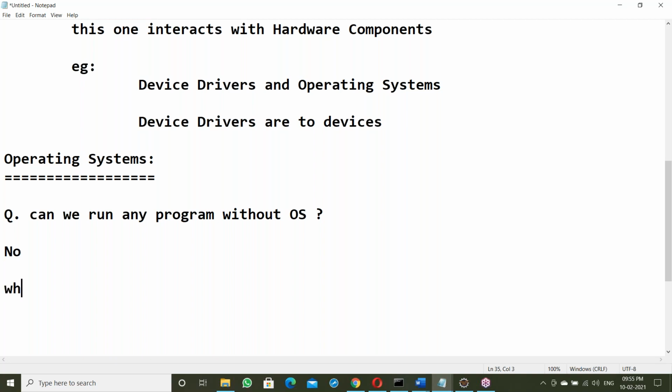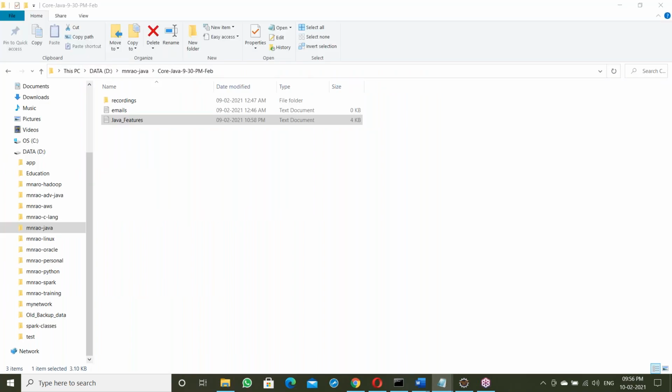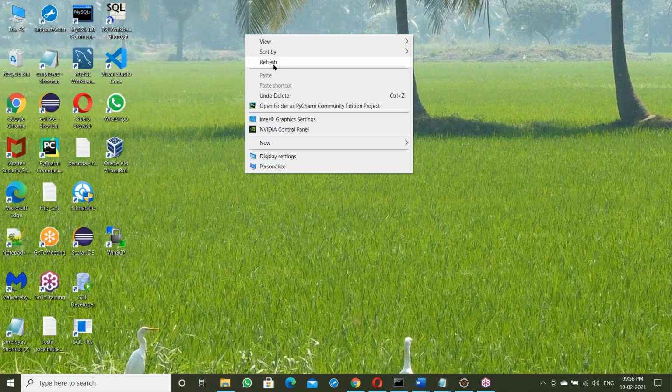Now the question is, what is an OS? What is an operating system? Don't say operating system simply. What exactly is an OS? Anyone can define it. See, Windows is an OS, right? In my system, the Windows OS is there.